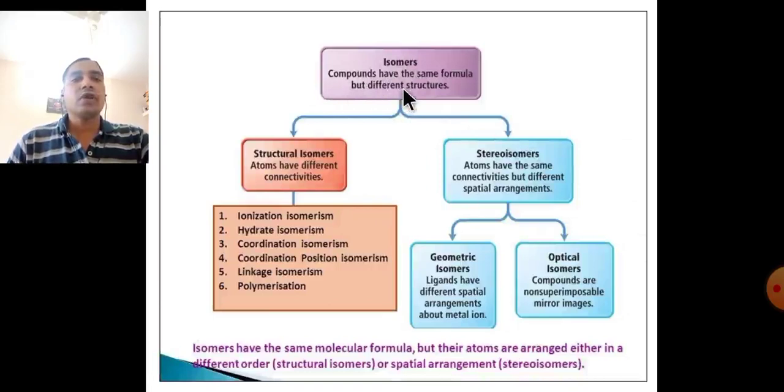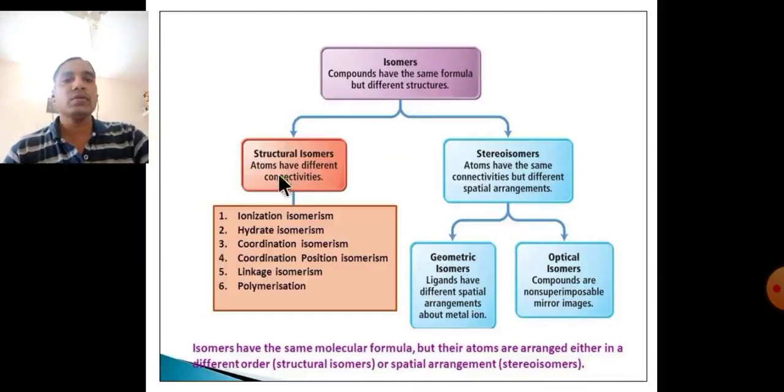Isomers are compounds that have the same molecular formula, the same chemical formula, but different structures. From this, isomers are divided into two types: structural isomers and stereoisomers. Structural isomers have the same chemical formula but different connectivities. Stereoisomers have the same connectivities but different spatial arrangements.